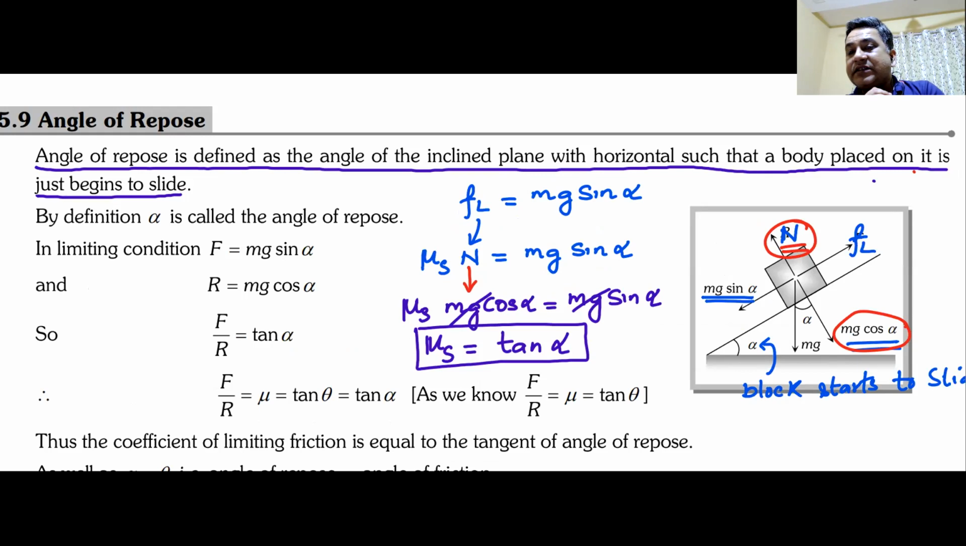And the relation that you must remember is mu s. In the notes, it is written as mu, please make that mu as mu s. Mu s shall be equal to tan of alpha, where alpha is the angle of repose. So we have studied two angles. One is the angle of friction. The other one is the angle of repose.